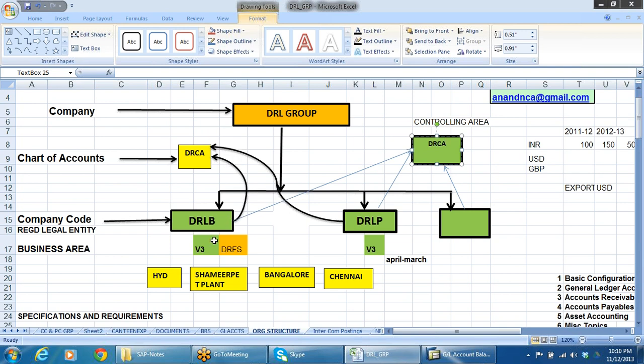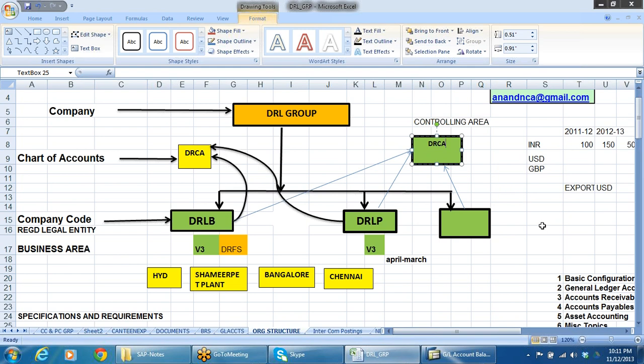Just like a chart of accounts, any number of company codes can be assigned to one controlling area, one chart of accounts. Similarly, any number of company codes can be linked to one controlling area, so that all the cost accounting related reports can be generated, and the care will be taken by this controlling area.